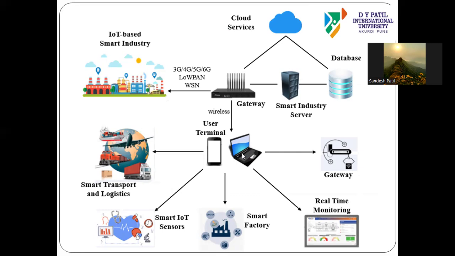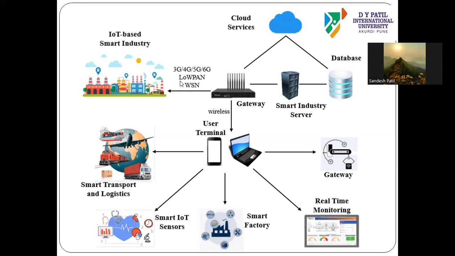First is IoT. We have IoT-based smart factory. This IoT is where machines and devices communicate with each other. With IoT, we are connecting machines and different devices for communication in real time, which is used to optimize the production process, and it is reducing the downtime. That is the use of IoT techniques. We can use different tools and techniques available under this IoT. People are gathering the data, tracking the data, and based on this information, they are optimizing their manufacturing processes. That is the advantage of IoT.